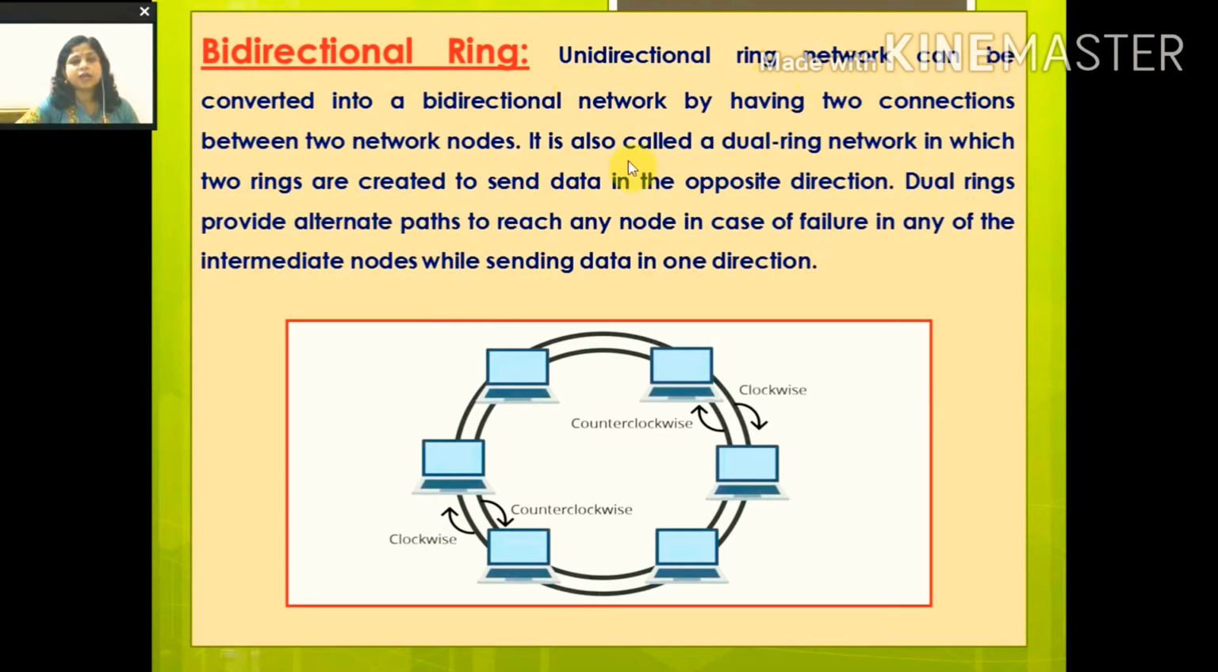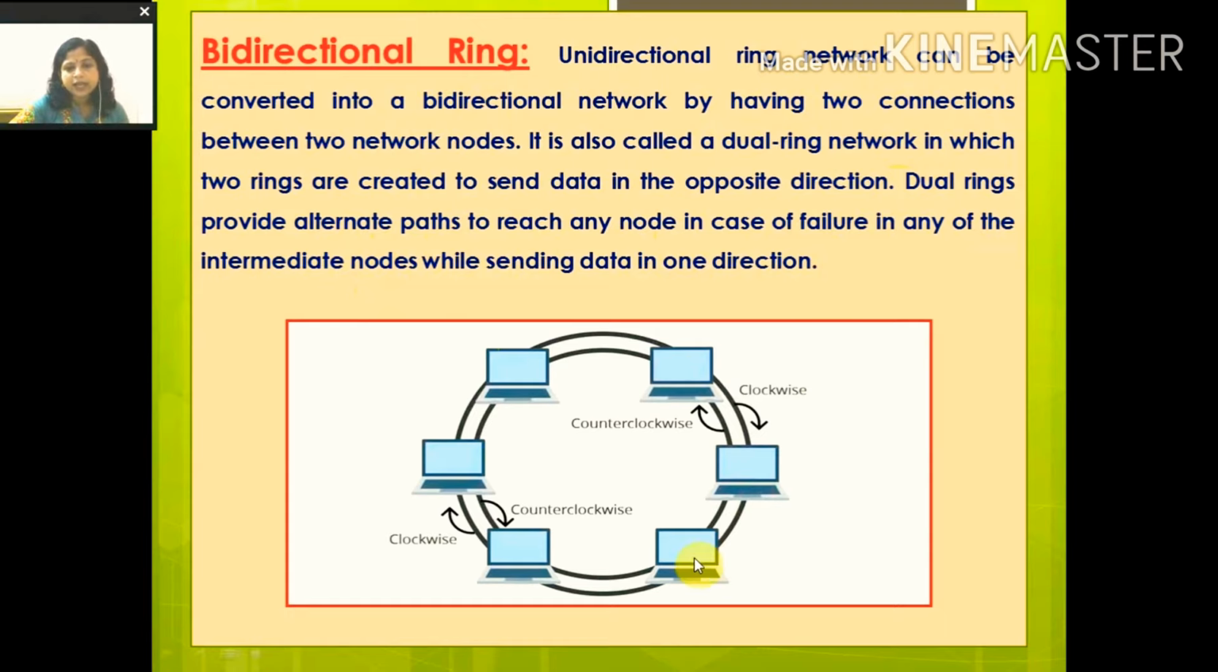A unidirectional ring network can be converted into a bidirectional network by having two connections between two network nodes. It is also called a dual ring network, in which two rings are created to send data in the opposite direction. Dual rings provide alternate paths to reach any node in case of failure in any one of the intermediate nodes while sending data in one direction. Let us understand what this is.